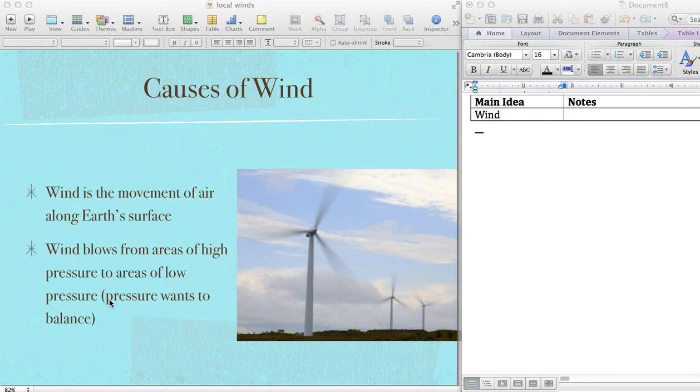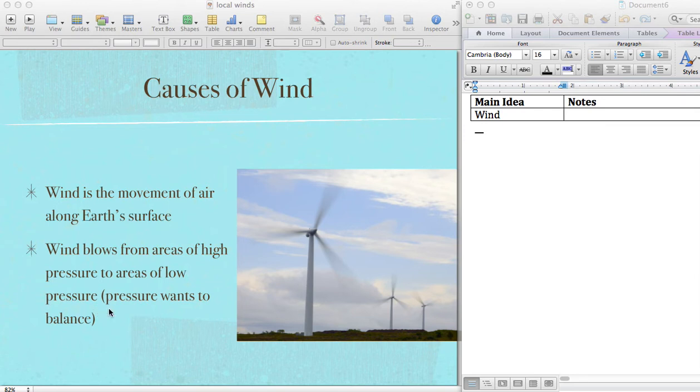So think about a balloon. When you blow up a balloon, the air pressure in the balloon is higher than the air pressure in the room. If you release the balloon, the air in the balloon comes rushing out, right? And there's wind through the little neck of the balloon. Right? That pressure wants to be equal.